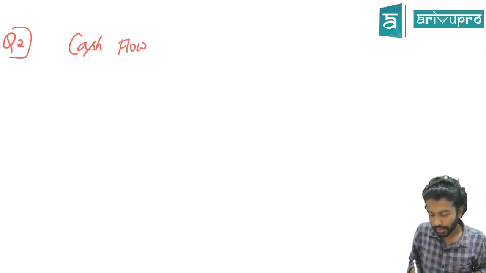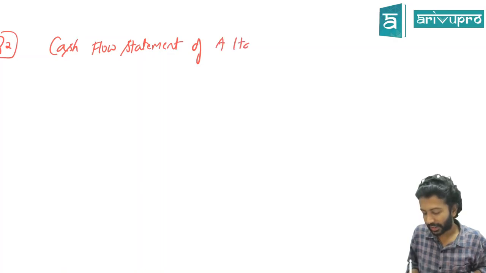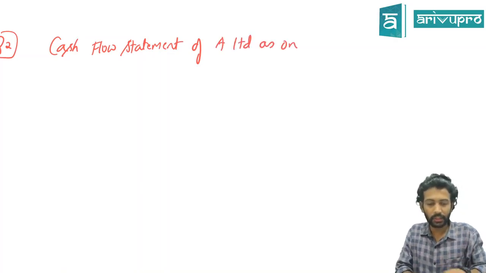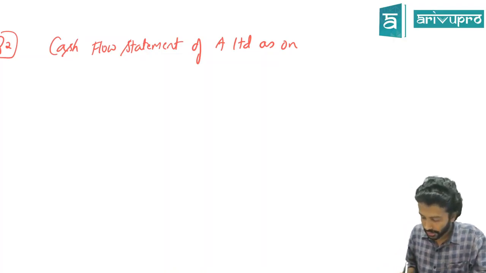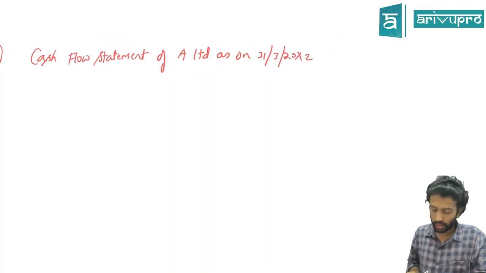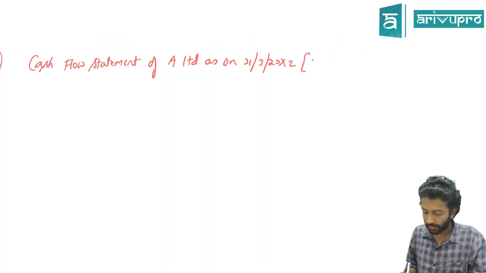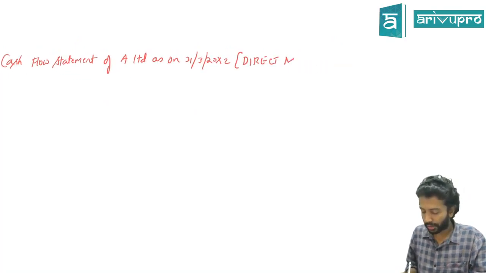Cash flow statement. A Limited, as on which date? Have they given the date? They didn't give a date. 31st March 20x2. We are still doing under direct method. First few problems under direct method, and then we will start with indirect method.